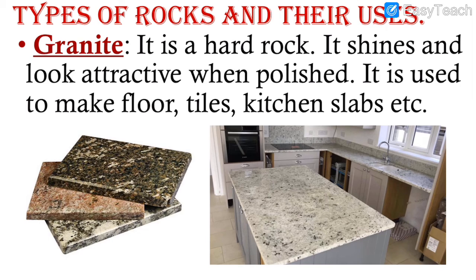It is a hard rock. It shines and looks attractive when it is polished. It is used to make floors, tiles, kitchen slabs. So, granite is a type of hard rock. It is very hard. It shines and it also looks attractive, as you can see. When you polish it, it looks very, very attractive. What can we make with granite rock? We can make floors, kitchen slabs, tiles, all those things can be made with the help of granite.